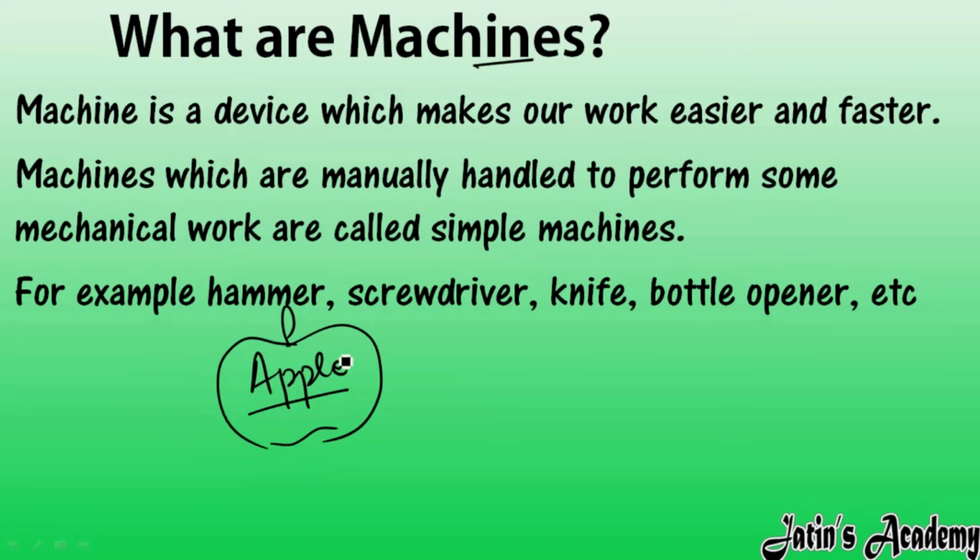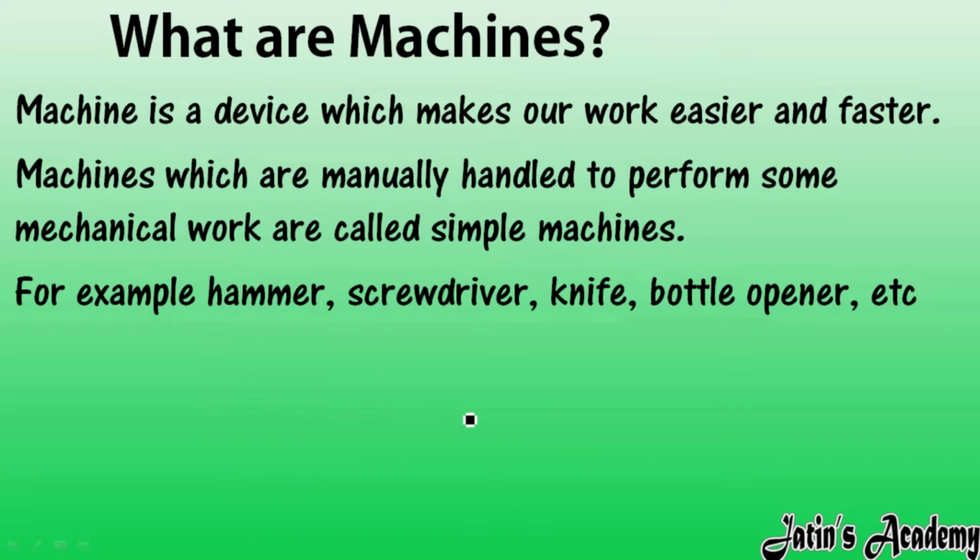If I use a knife to cut the apple, it is very easy to cut it within a few seconds just by applying force with the knife. So the instruments or devices which make our work easier and faster are known as machines.